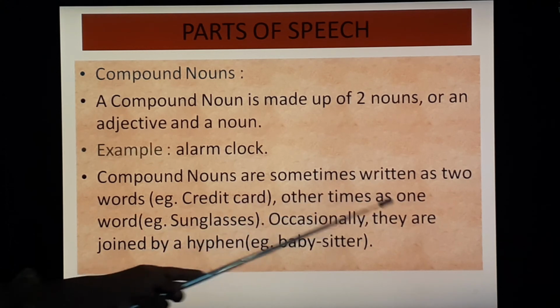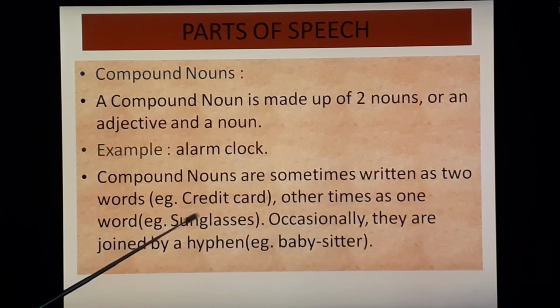Other times as one word. For example, sunglasses. No space is there in between. Occasionally they are joined by a hyphen. For example, baby-sitter. So between baby and sitter you put a hyphen, and this makes one word. So that is called a compound noun.